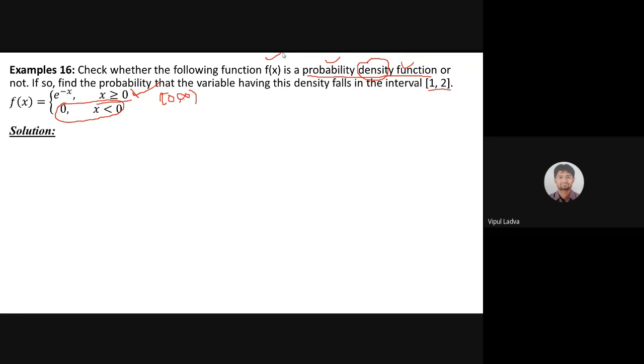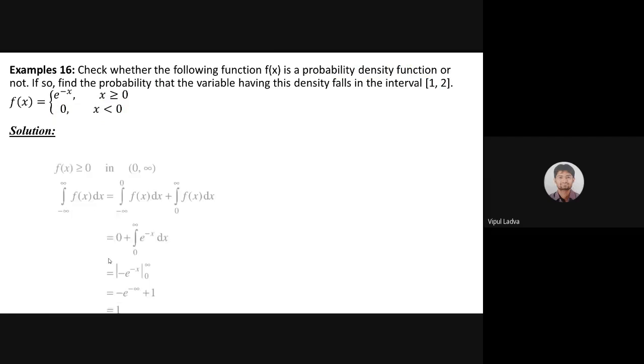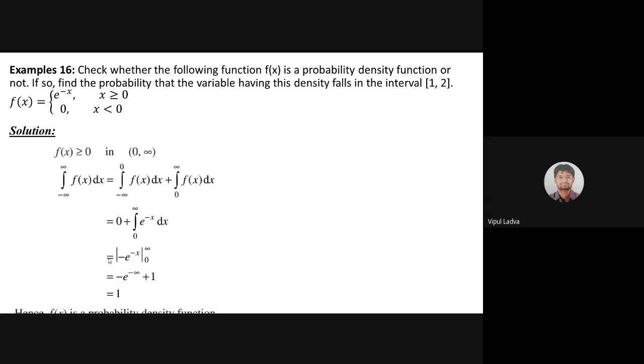The solution. And now, first of all, let me erase the ink. We know that f of x for x greater than or equal to 0, that means we are dealing with the interval. Okay, a small mistake here, it should be closed interval 0 to infinite. I made a typo kind of mistake. It's okay. Kindly ignore that. That is closed interval 0 to infinite. We are interested in that.